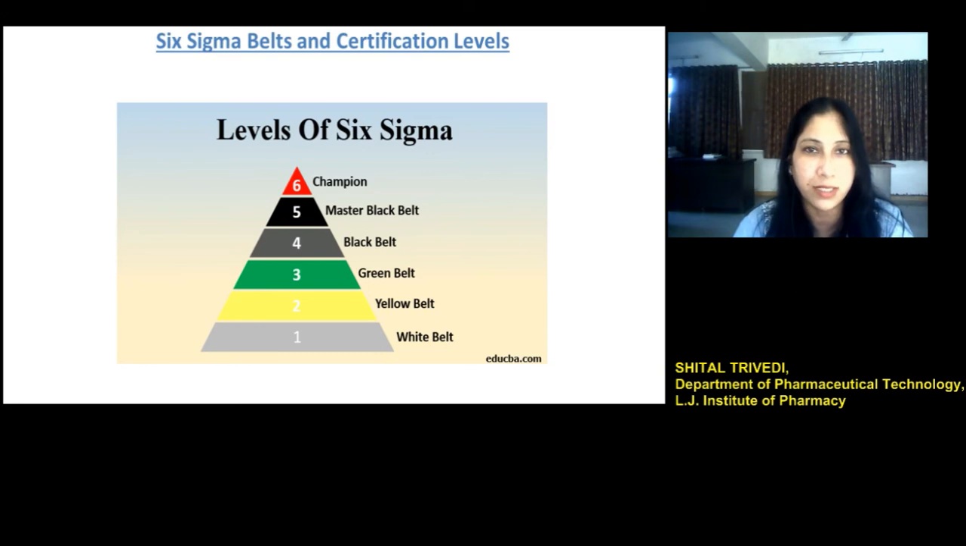Now the topmost level that you see in this diagram is the champion. Well, it is not a belt, but it is an individual in the organization who looks after the deployment of the Six Sigma strategy, and the champion ensures that the operational projects are in line with the strategic level business objectives. The champion helps in providing resources and helps in removing the roadblocks that come in the application of the Six Sigma concept.